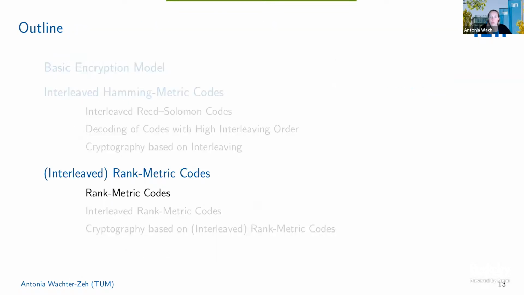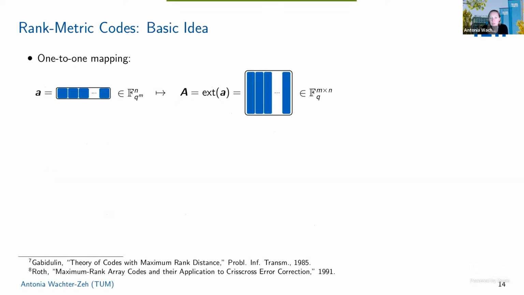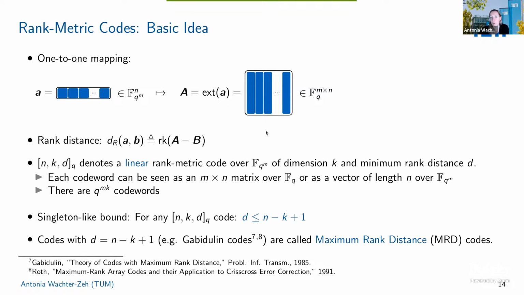But now I said in my talk title that I want to talk about rank metric codes as well. So let's shortly introduce them here. The high-level idea is basically that we consider matrices of size m by n, and of course there's a one-to-one mapping of the matrices of size m by n over F_q to vectors of length n over the extension field F_q^m. And now the rank distance between two matrices is just the rank of their difference. So that's defined as d_R(A, B).